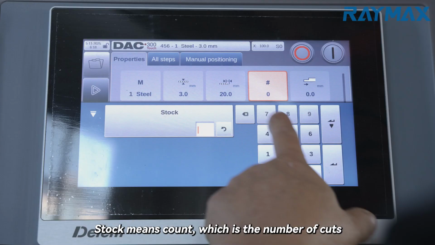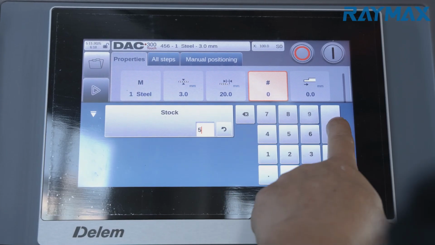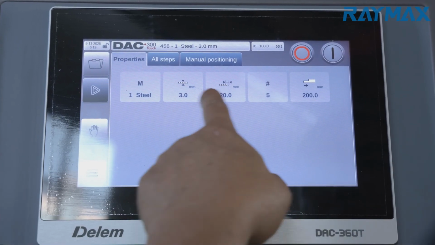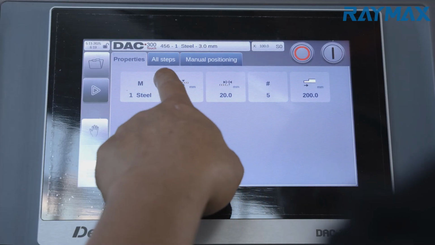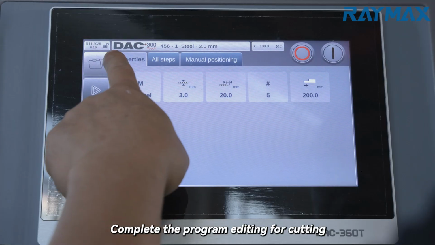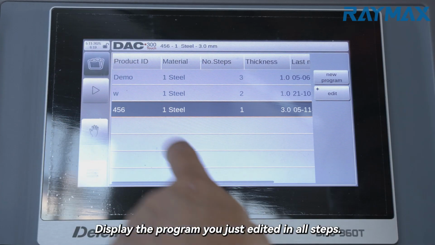Stock means count, which is the number of cuts. Edit back gauge distance. Complete the program editing for cutting. Display the program you just edited in all steps.